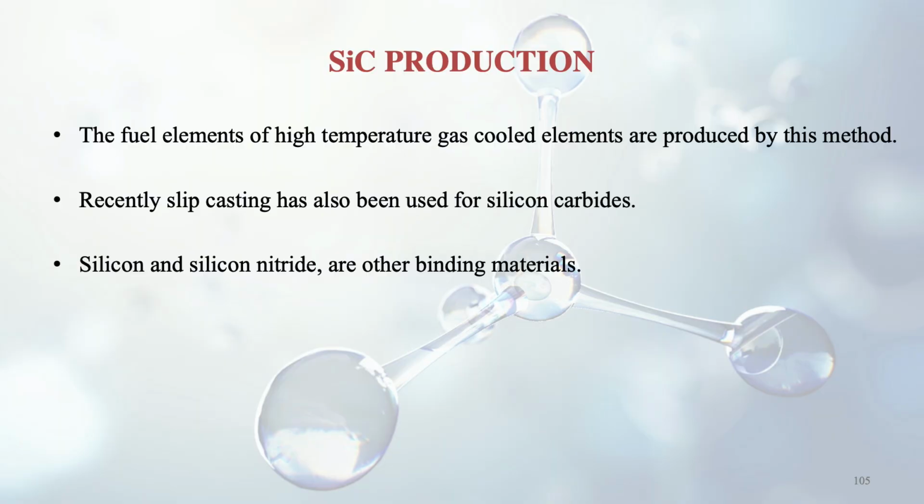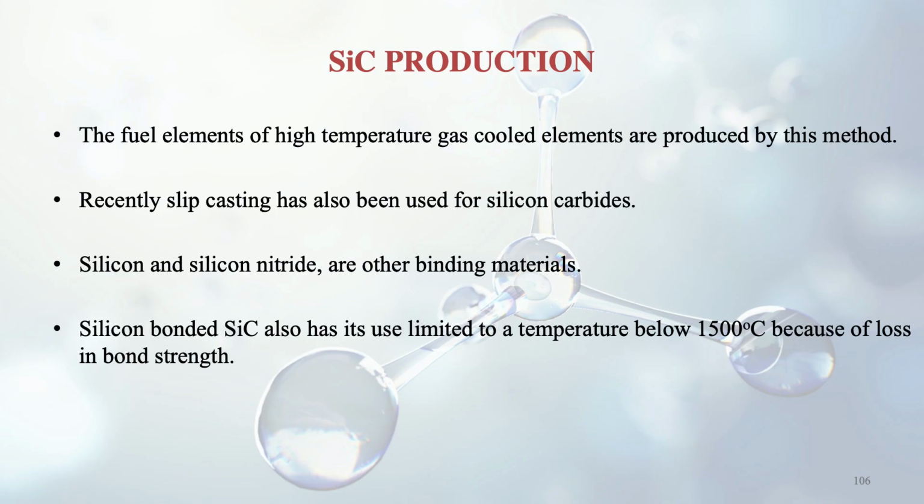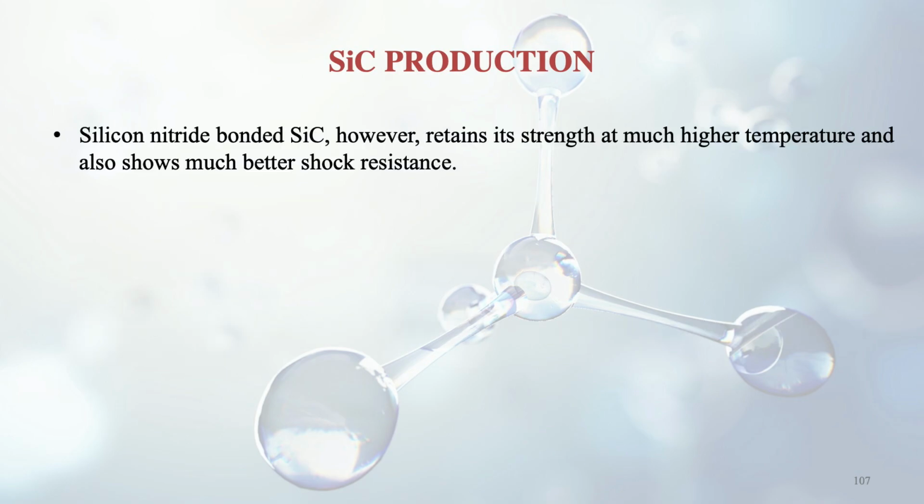So after silicon carbide, there are certain other things like silicon itself and silicon nitride. These are very good binding materials. We discussed binders in the production of silicon carbide, and silicon nitride itself can act as the binder. Silicon carbide can be used only up to a temperature of 1500 degrees centigrade, because otherwise it loses its bond strength. Silicon nitride bonded SiC is different.